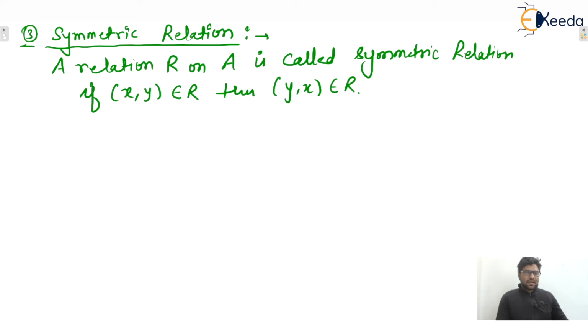The 'if then' means there is an implication: if (x,y) belongs to R, then (y,x) also belongs to R.